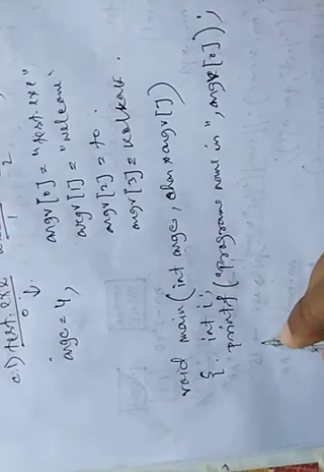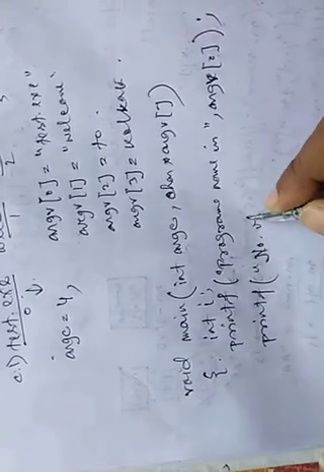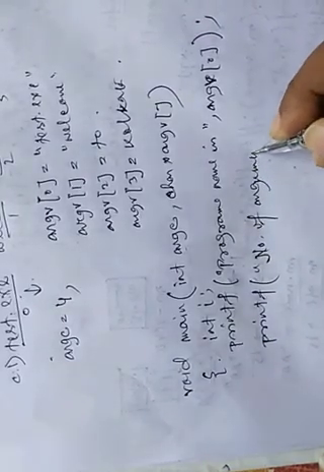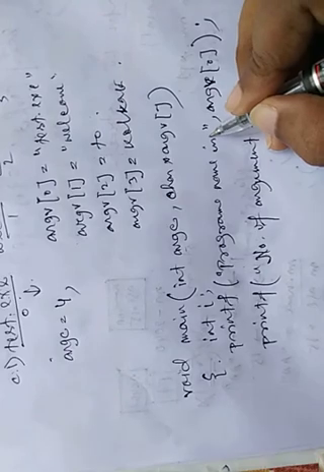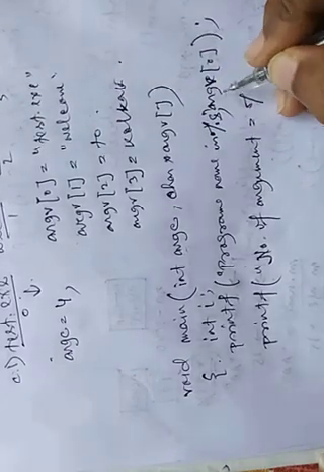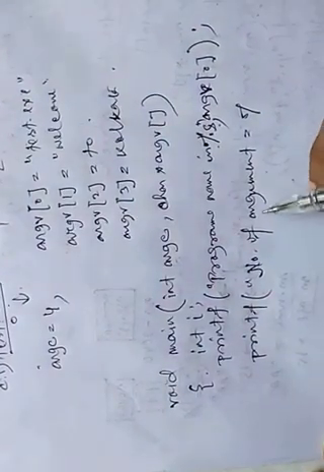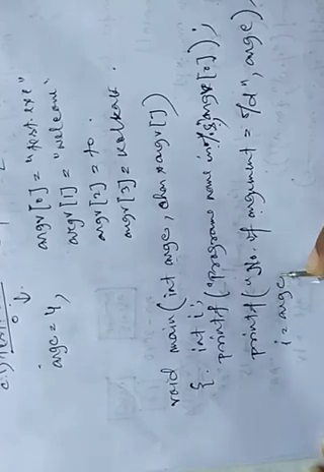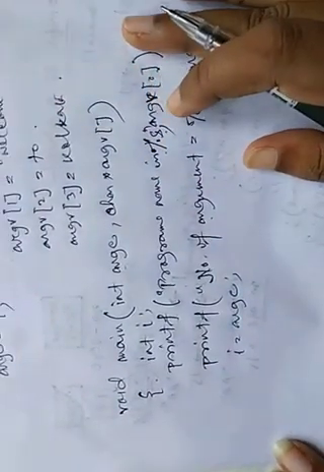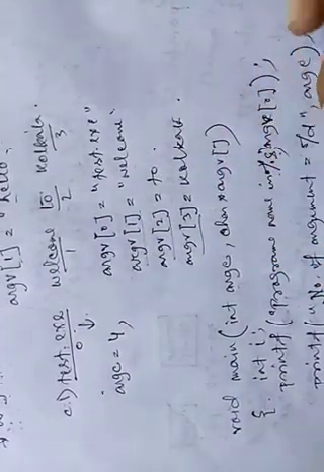And printf number of arguments equals, program name, obviously there must be %s as this is a string variable. %s number of arguments %d, argc. Okay, I am assigning i equals to argc. Now if we want the arguments' values, and we know that arguments are stored in an array, it's a character array, right?